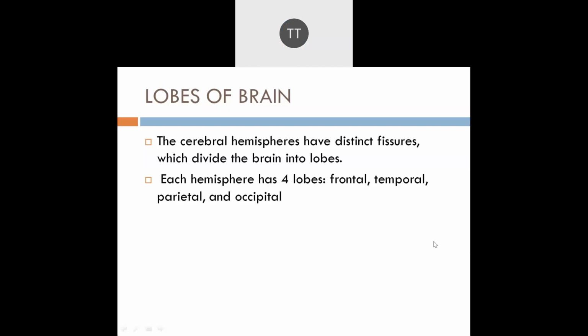Personality, behavior, emotional, judgment, planning, problem solving. Okay. And I have mentioned one area which is in the frontal lobe, which helps you in writing as well as speaking. So what is the name of that area?